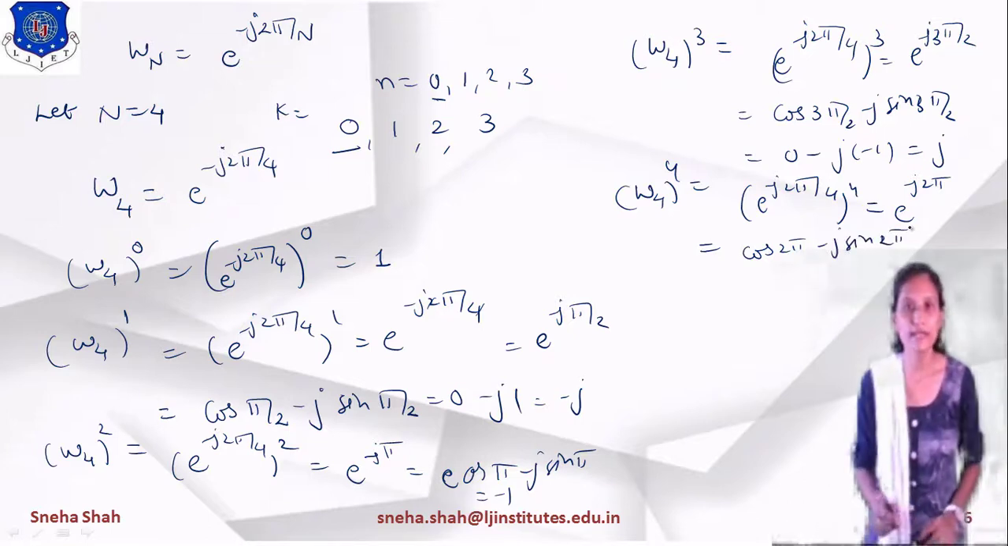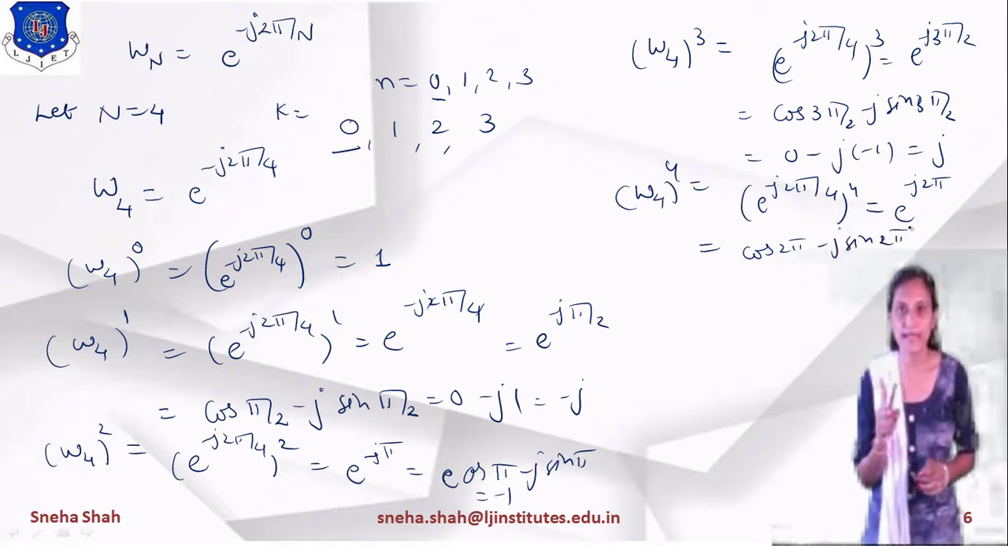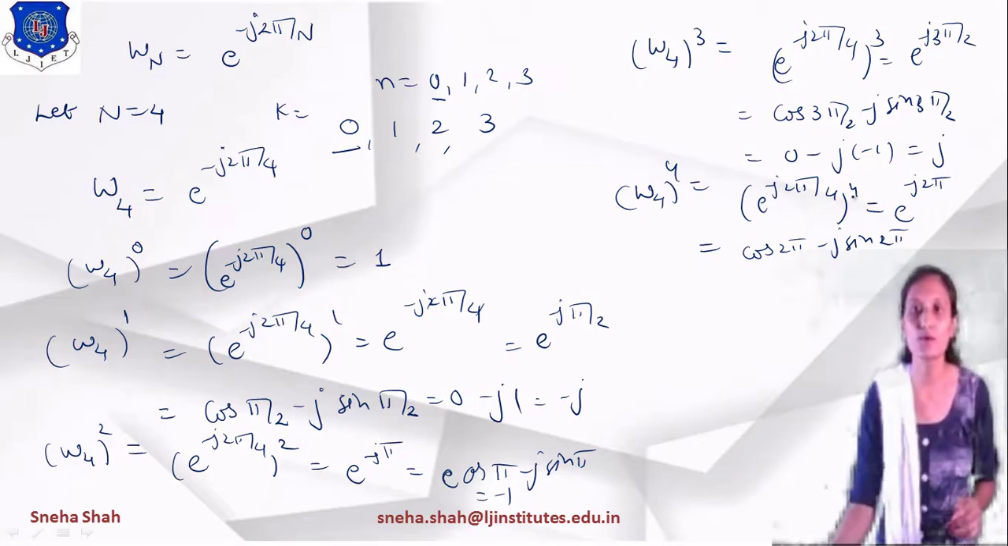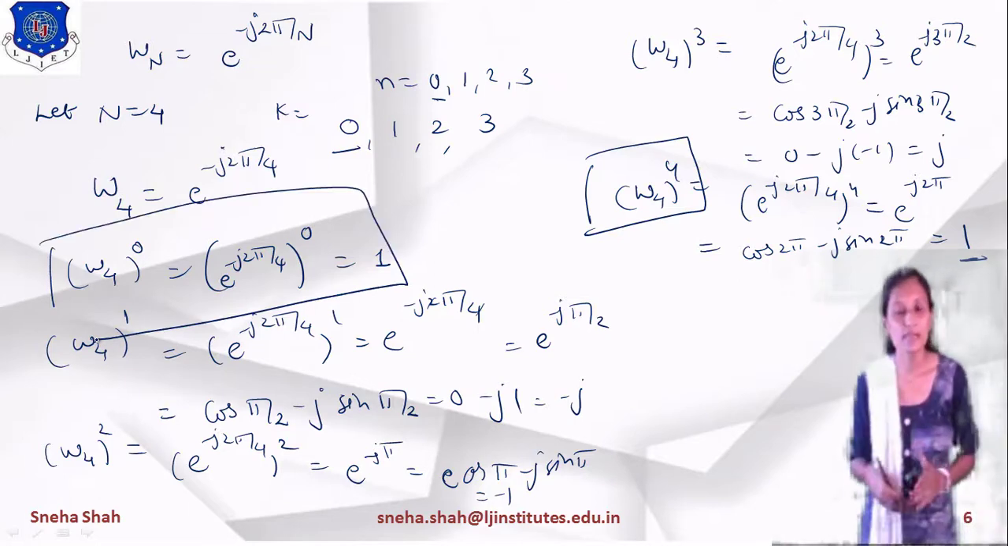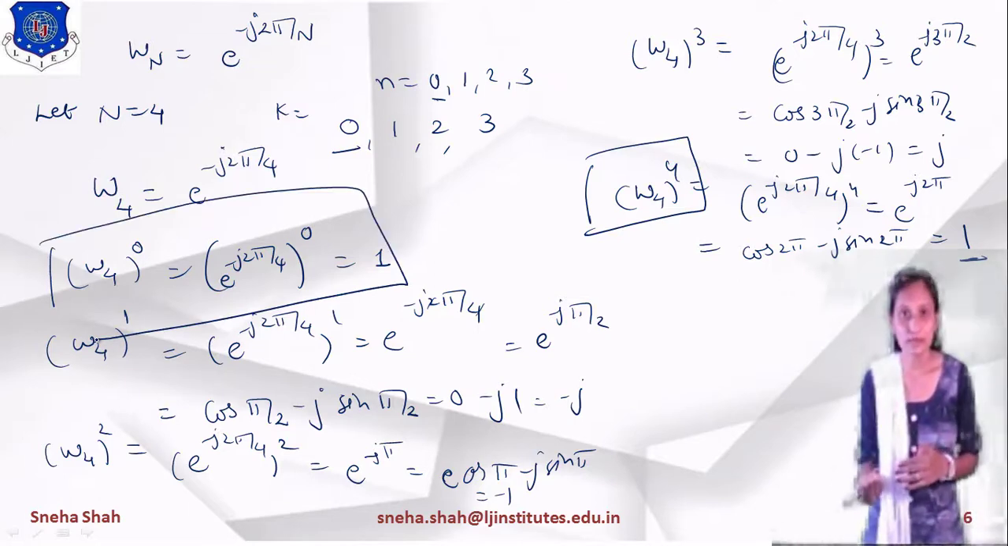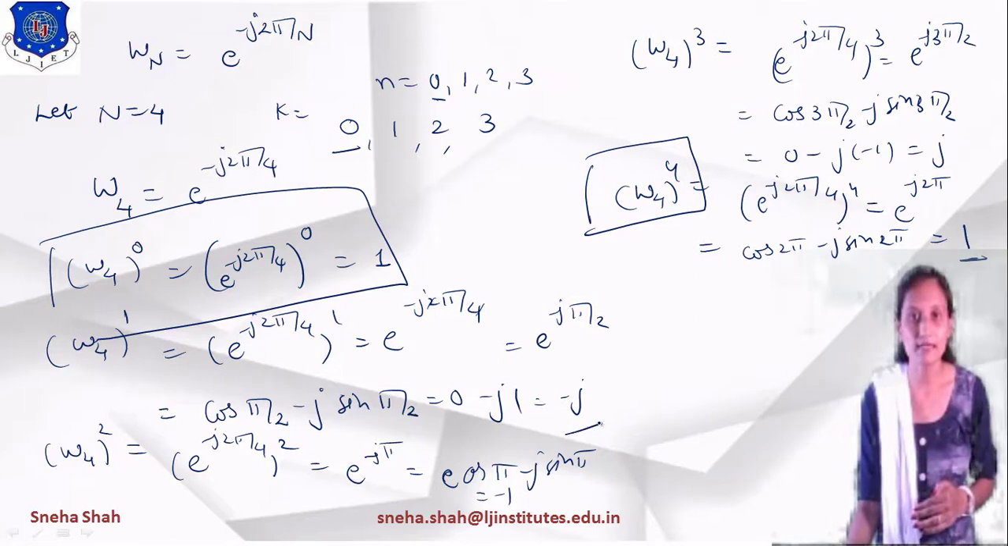And as you know that the value of cos 2 pi equals to 1 and sin 2 pi equals to 0. So overall answer equals to 1. Now you can see that the value of W4 raised to 4 equals to 1 and the value of W4 raised to 0 is also 1. Same way, if I am finding the value of W4 raised to 5, then its value will be minus j.